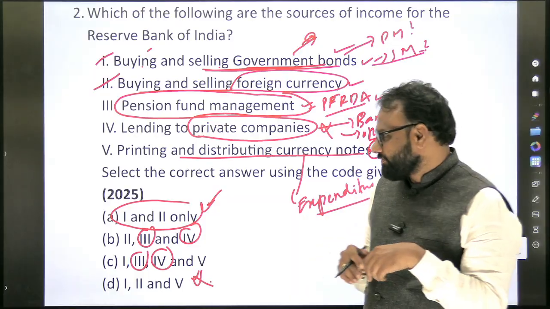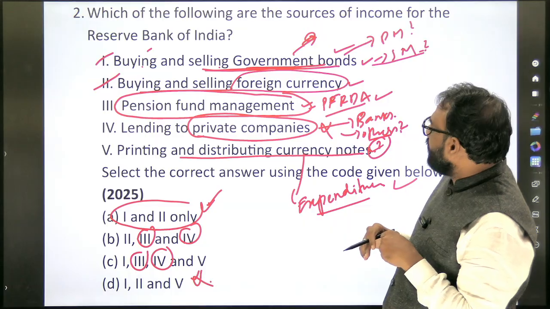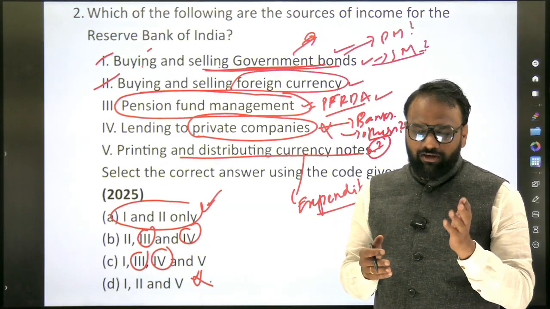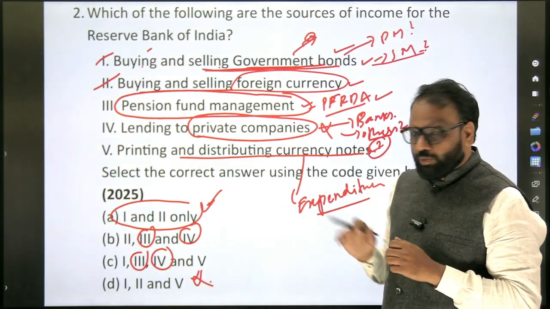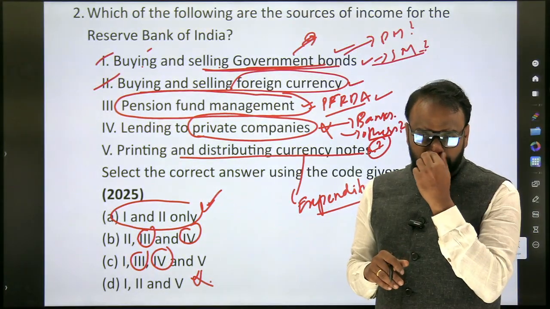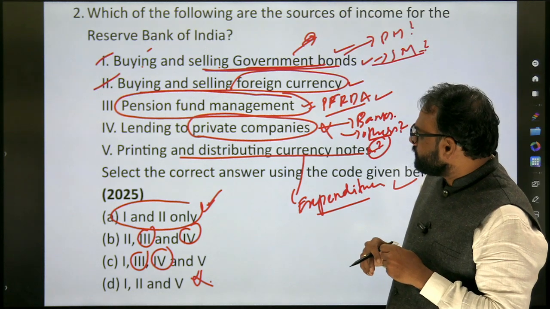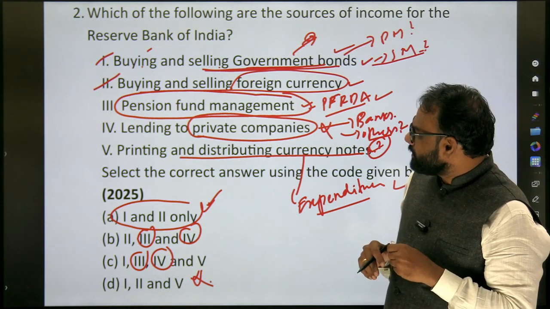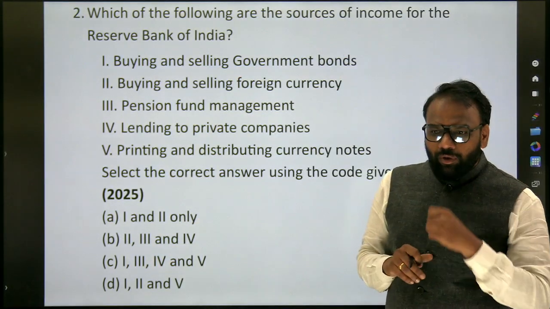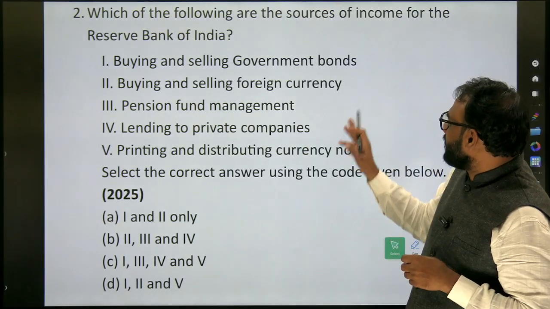In the textbook app, it is given 1, 2 and 5. Okay, we will cross verify. We will not go into each and every site, but now I think it's 1 and 2. So in the notes that I have shared, it's 1 and 2. Just check it once. The third one, what's the answer? It's expenditure, right? It's not a source of income for the RBI.